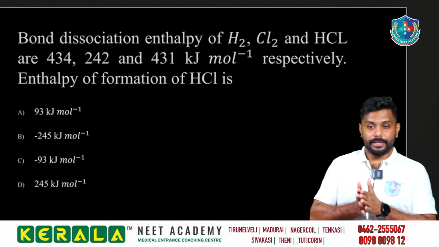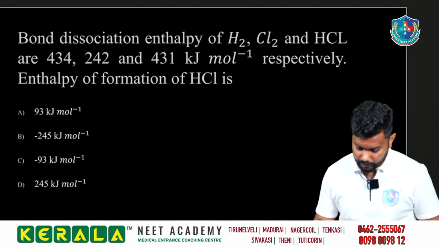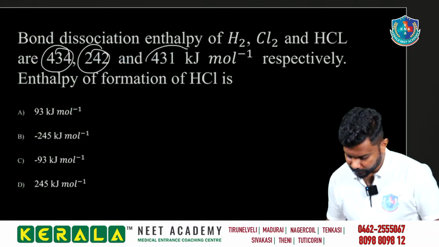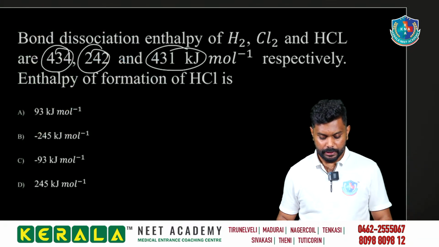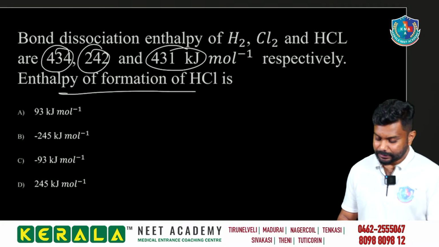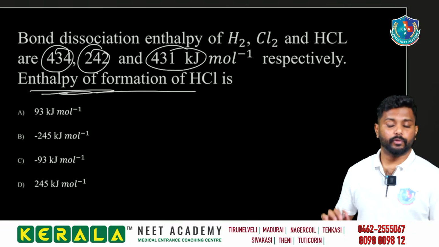Next, bond dissociation enthalpy of H2, Cl2 and HCl are 434, 242 and 431 kilojoule per mole respectively. So the enthalpy of formation of HCl. When we get this kind of question, we should write enthalpy of formation. What is enthalpy of formation?